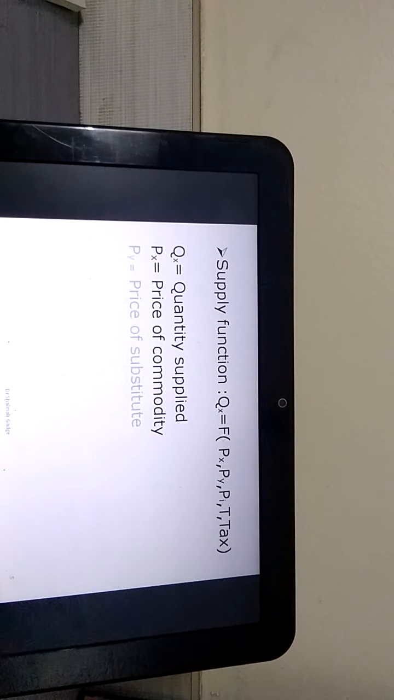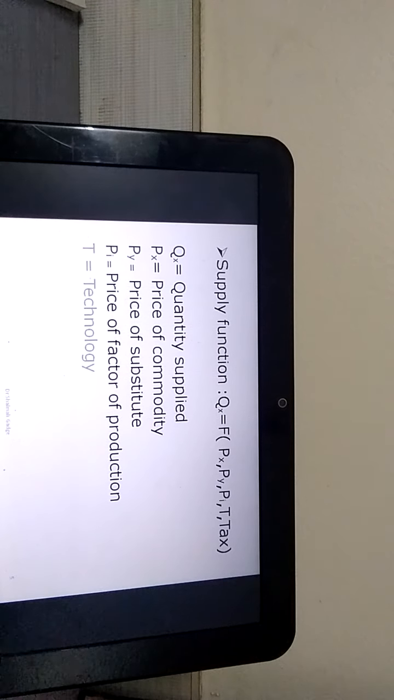Now let's understand supply function. Supply function identifies the immediate determinants of the supply of a good. Supply function is merely the mathematical relationship. This is the equation in front of you. Now let's understand the law of supply.